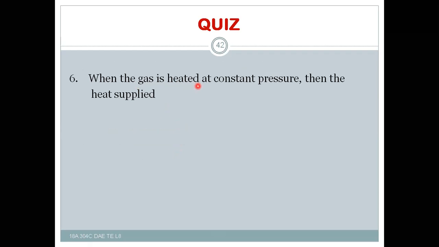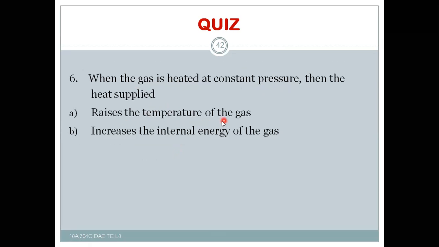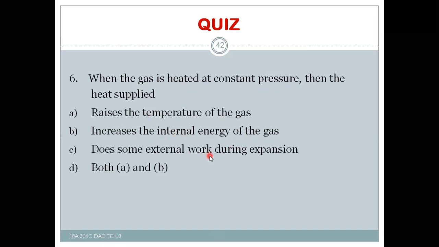When the gas is heated at constant pressure, then the heat supplied raises the temperature of the gas, increases the internal energy of the gas, and does some external work during expansion.